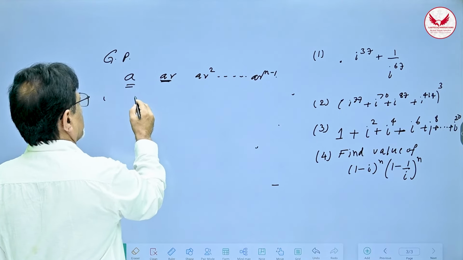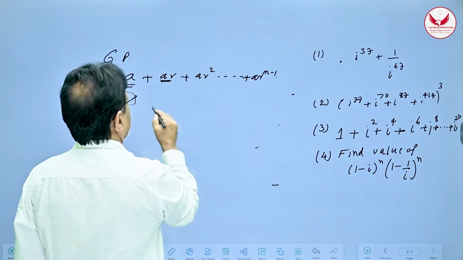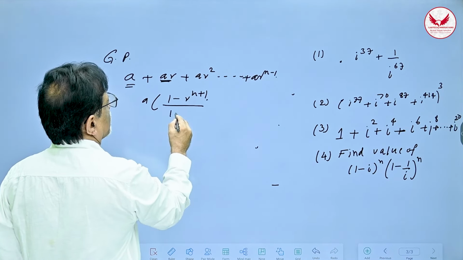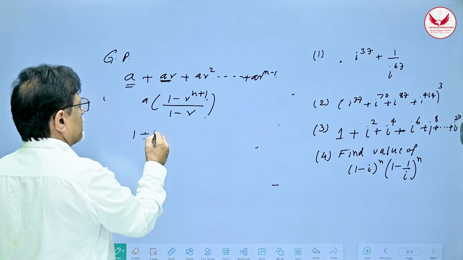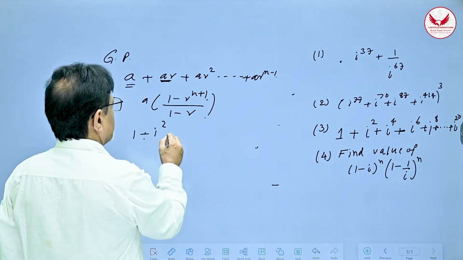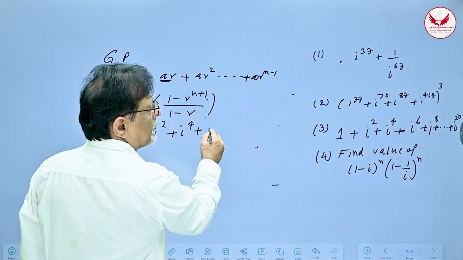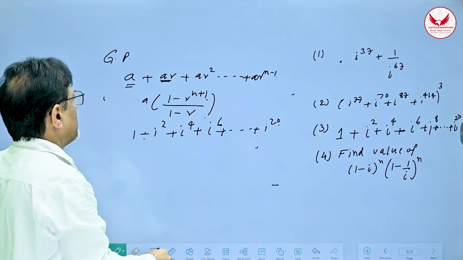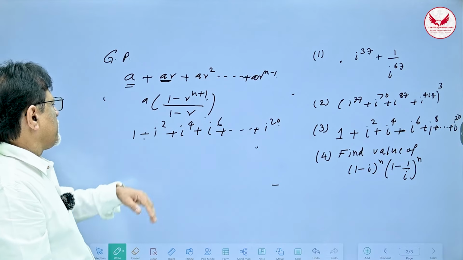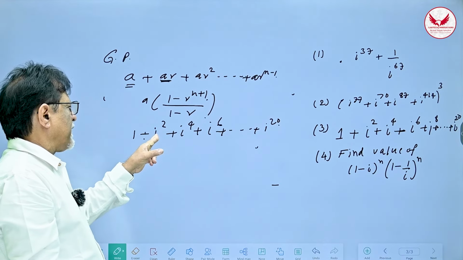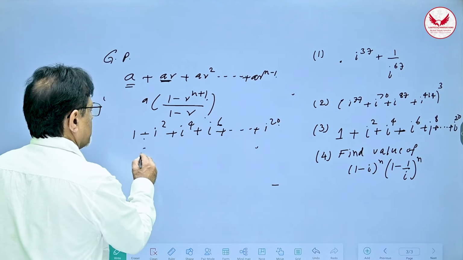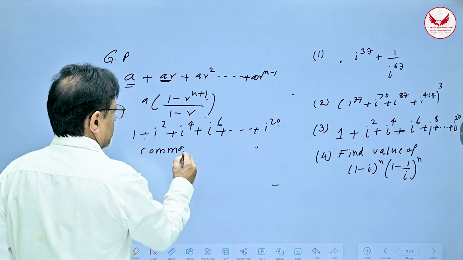So that is called geometric progression, and the sum of GP is given by A multiplied by 1 minus R raised to n plus 1 upon 1 minus R. So this is the formula for a GP. Now if you look at this problem, it is 1 plus I square plus I raised to 4 plus I raised to 6. This goes on till you reach I raised to 20. Now I will have to make use of this formula. Here R is the ratio. If you divide I raised to 4 by I square, you will get I square. I raised to 6 by I raised to 4, you will get I square. So common ratio here is I square.